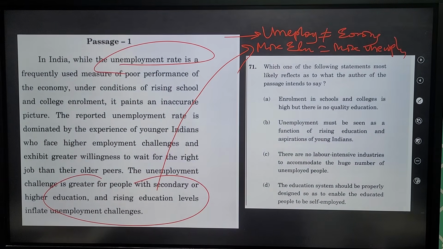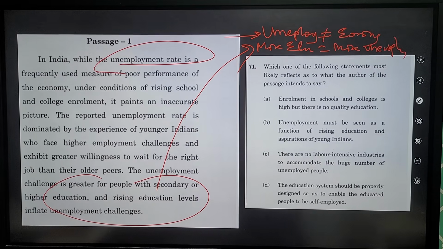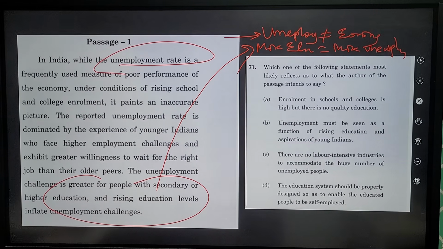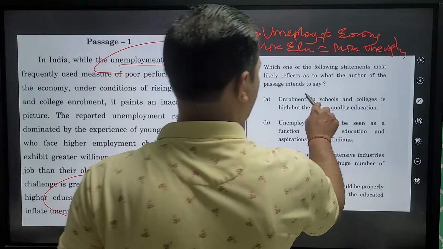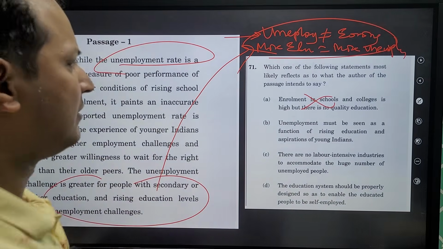Once we have done this, now it is very easy to answer the question. Let us read and answer the question. Which one of the following statements most reflects what the author intends to say in the passage? Enrollment in schools and colleges is high, but there is no quality education. Is this what the passage is talking about? No. We have here, more education is equal to more unemployment.